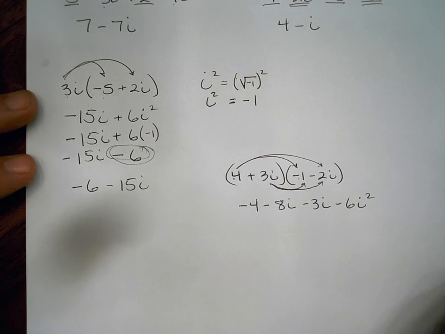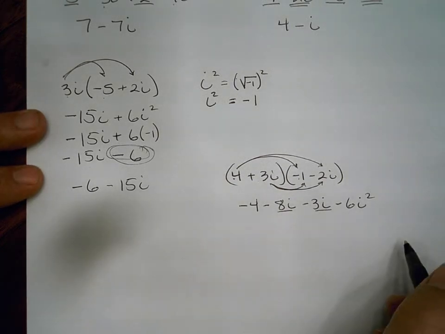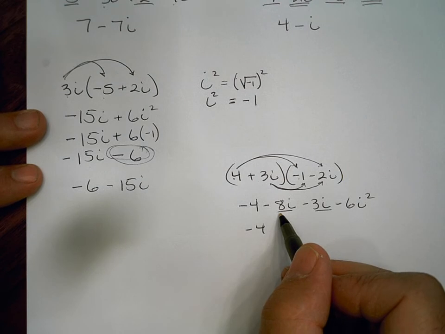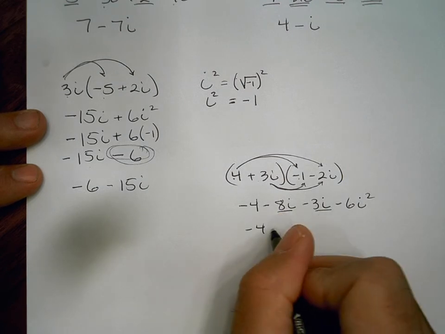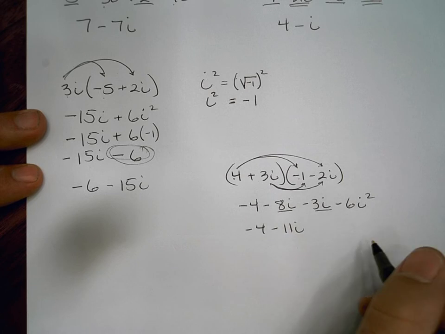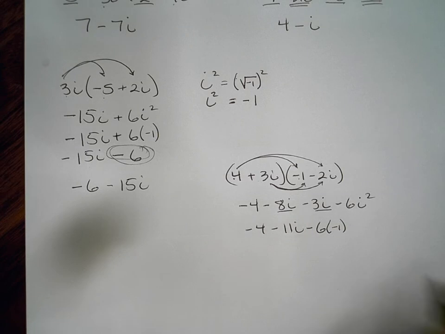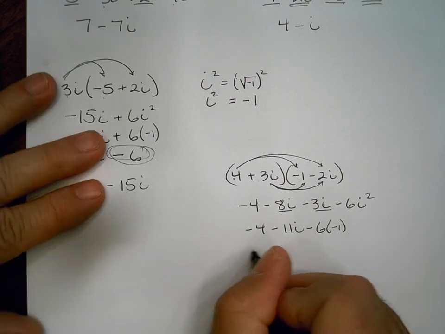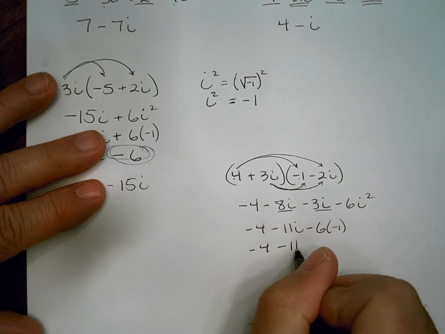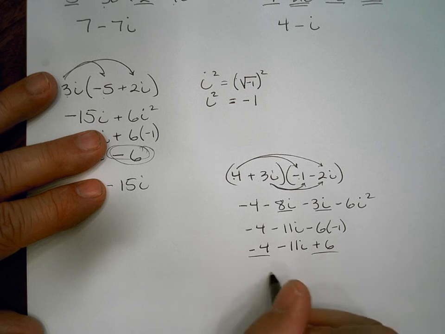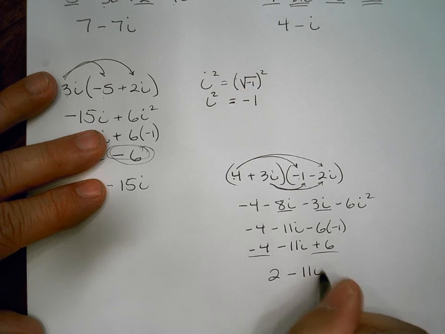Okay, let's simplify. Let's combine these two. We get negative 4. That guy's not going to change. Negative 8i plus negative 3i is negative 11i. And negative 6i squared becomes negative 6 times negative 1. A negative times a negative is a positive. We get negative 4 minus 11i plus 6. Last step, negative 4 plus 6 is 2 minus 11i.